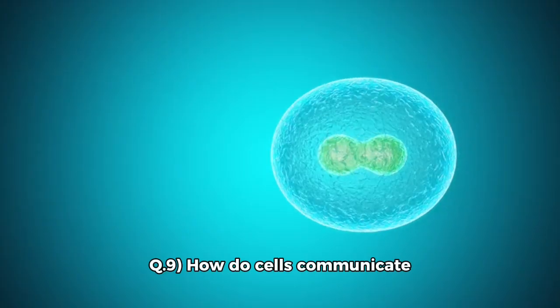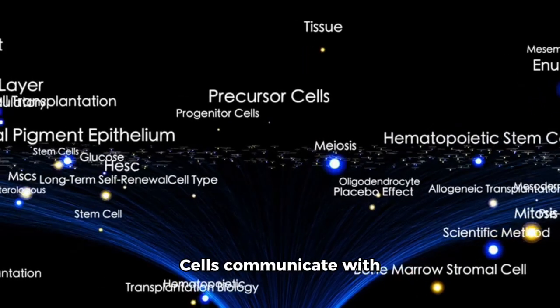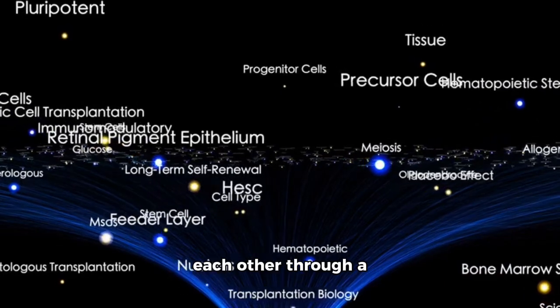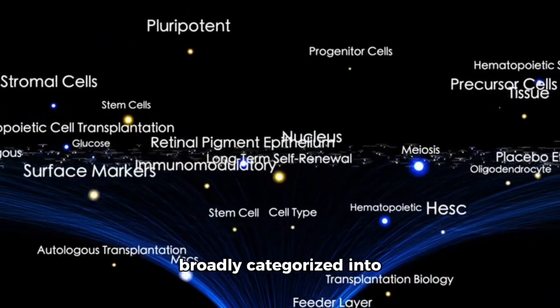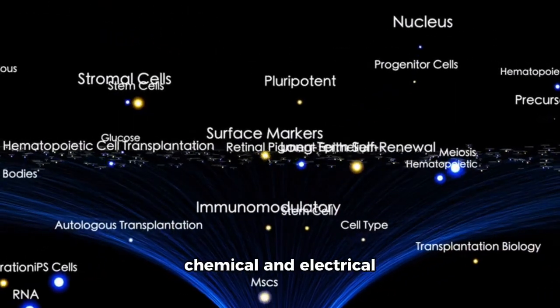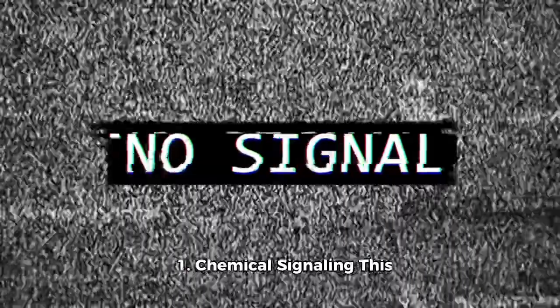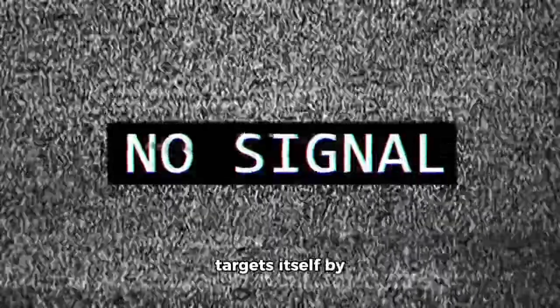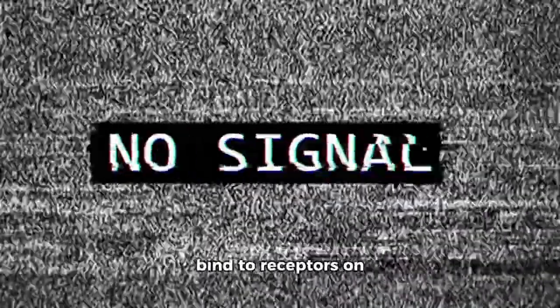Q.9. How do cells communicate with each other? Cells communicate with each other through a variety of mechanisms broadly categorized into chemical and electrical signaling. 1. Chemical signaling. This is the most common form of communication and includes autocrine signaling. A cell targets itself by releasing signals that bind to receptors on its own surface.